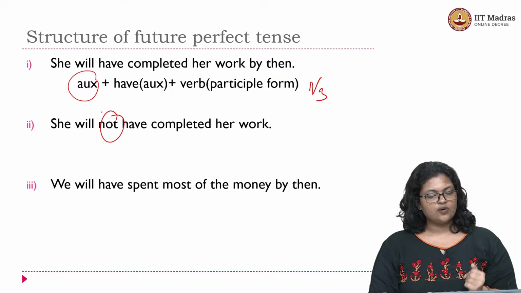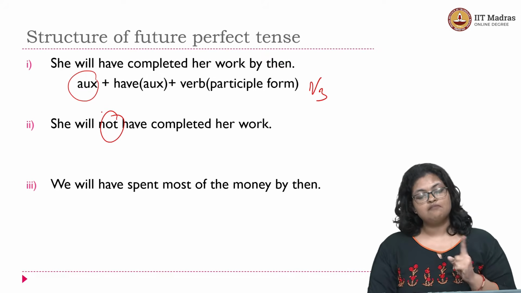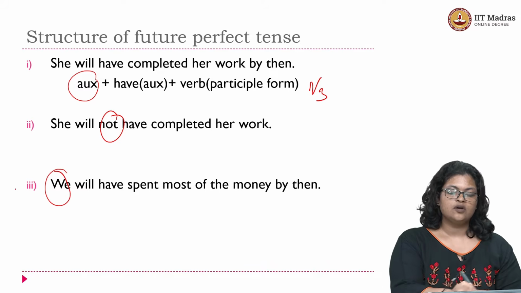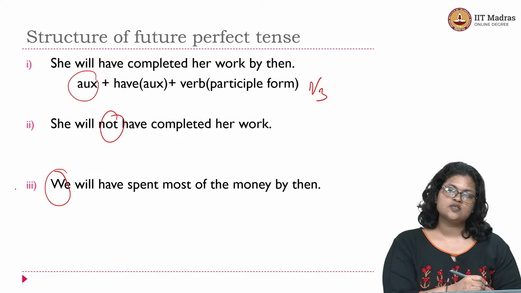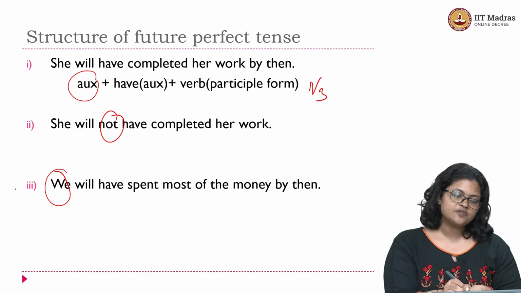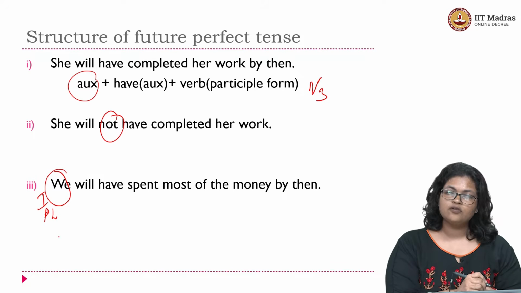The last sentence, you have a plural subject here: we will have spent most of the money by then. And what do you see here? Although you have changed the number of your subject. In the first two cases, you had she, which was a singular subject. In this case, you changed it to the plural subject, right? This is first person plural form.